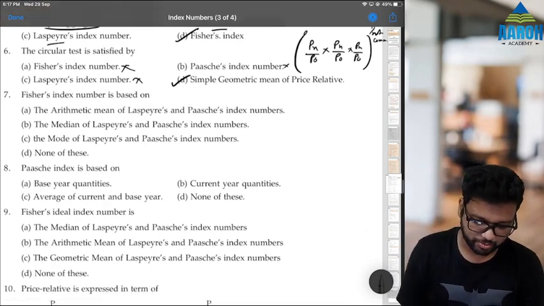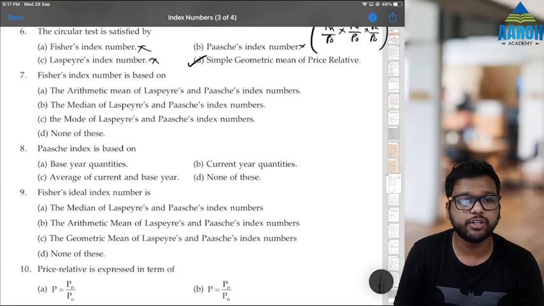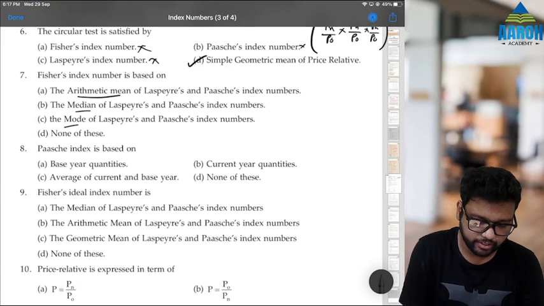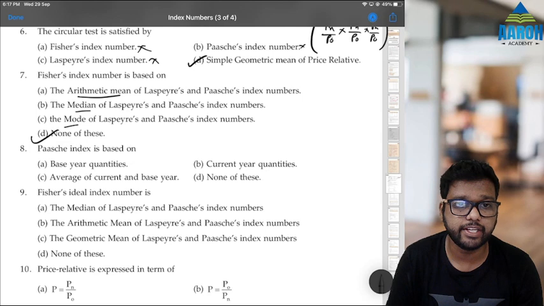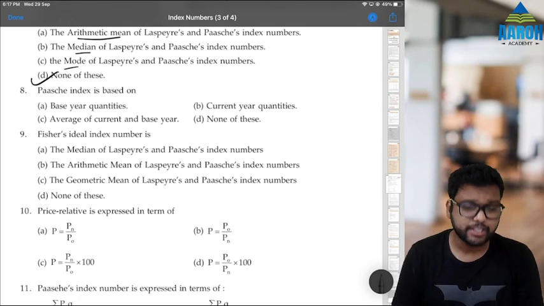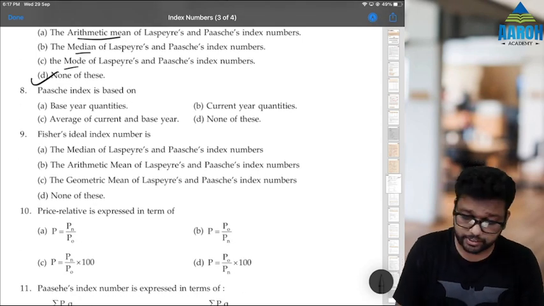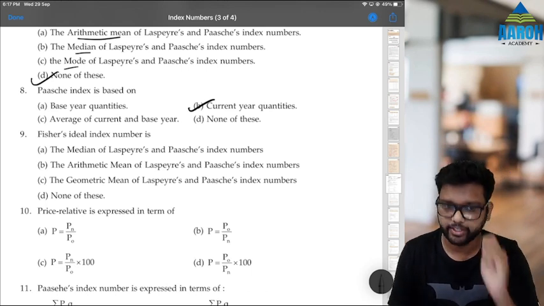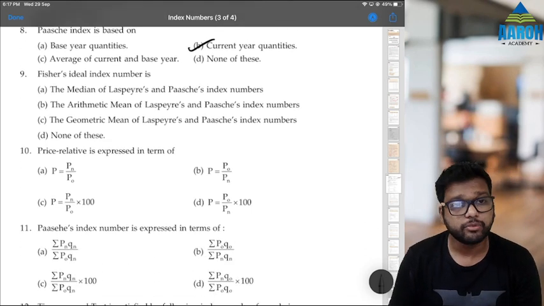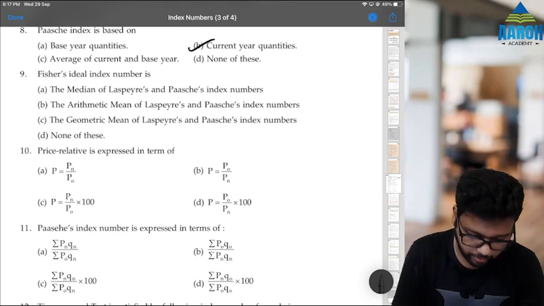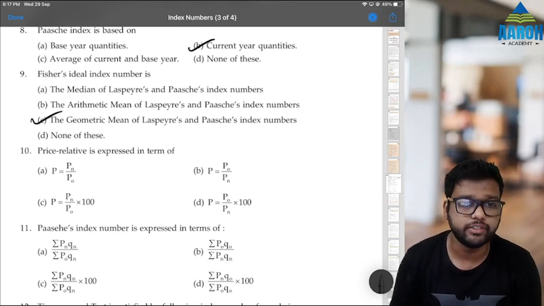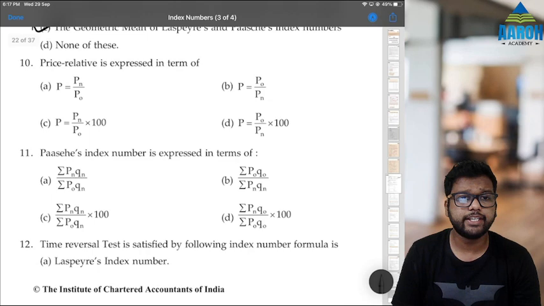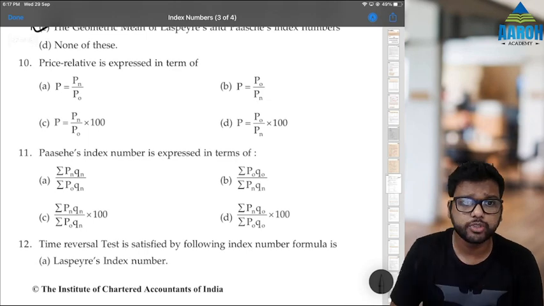Seventh is, which big question hai? Fisher's index number is based on not AM, not median, not mode. It is the GM of L and P, right? Paasche's index is based on current year quantities. Laspeyres' index is based on base year quantities. Again same question. Fisher's ideal index number is the geometric mean of Laspeyres and Paasche, so C. 10th is again easy. Price relative is expressed as Pn by P0 into 100. C is the correct answer.